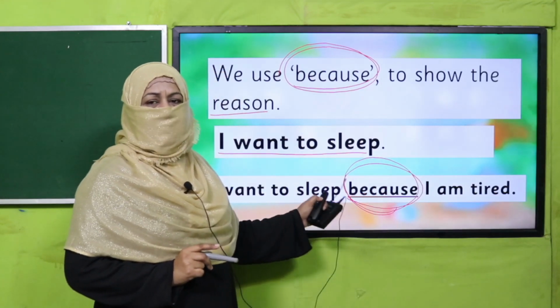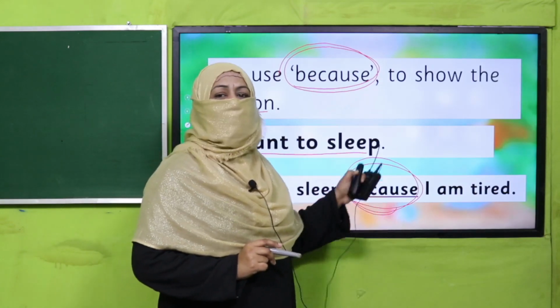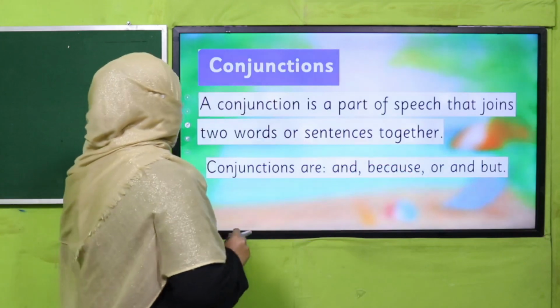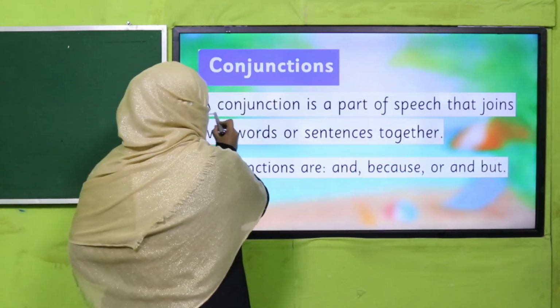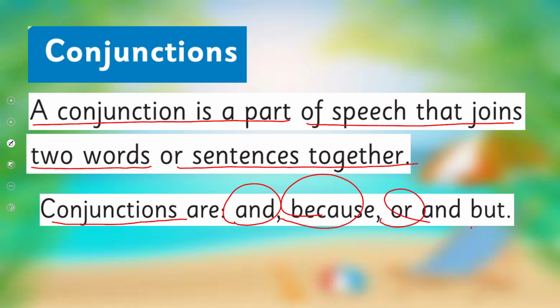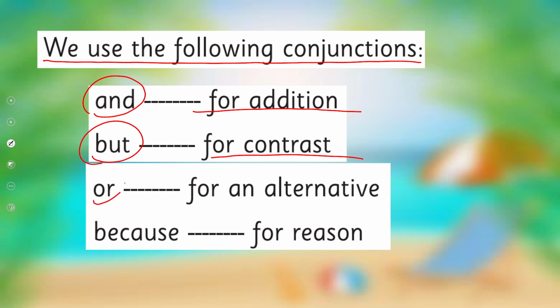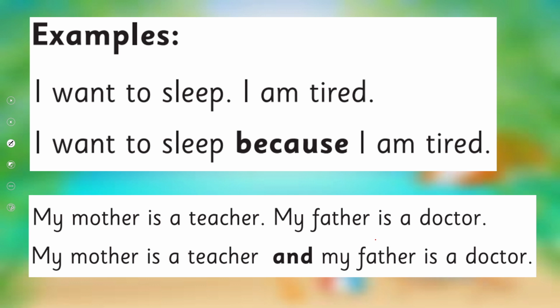Now, do you understand how we select a conjunction to complete a sentence, to continue a sentence? Okay, so let's revise it again. A conjunction is a part of speech that joins two words or sentences together, and conjunctions are and, because, or, but. We use the following conjunctions: and for addition, but for contrast, or for an alternative, and because for a reason.